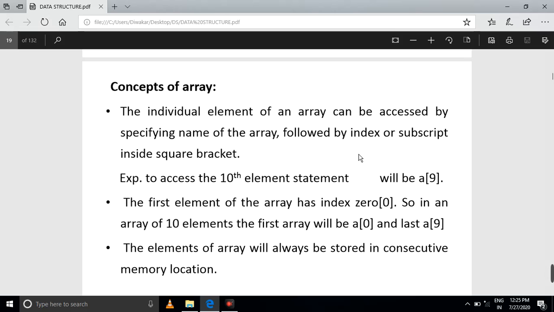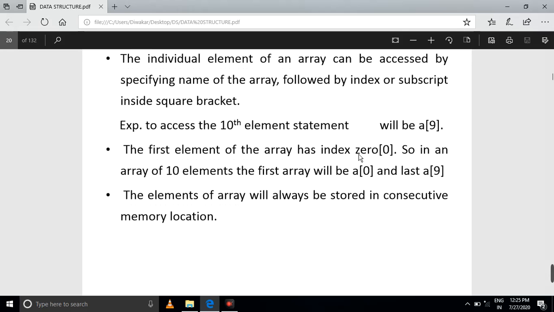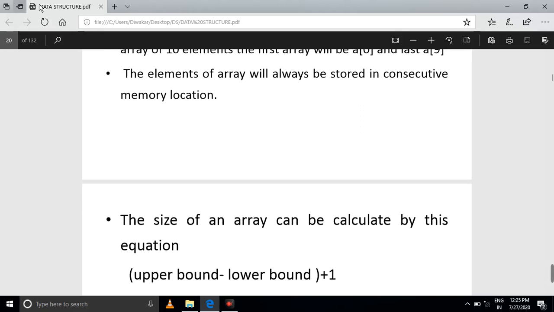Why? Because we declare the array starting from index 0. Based on the size, the last element is index 9, so you consider 0 to 9, a total of 10 elements.